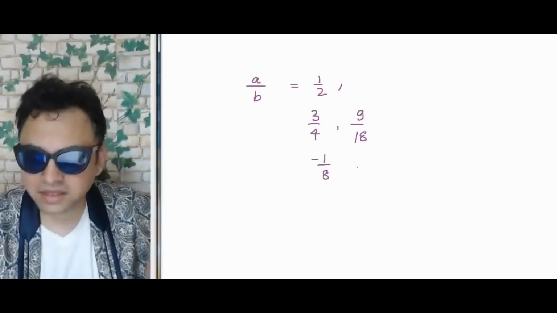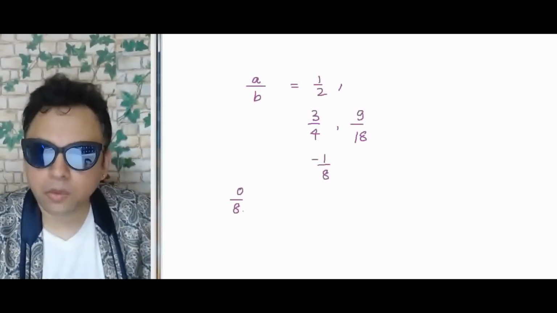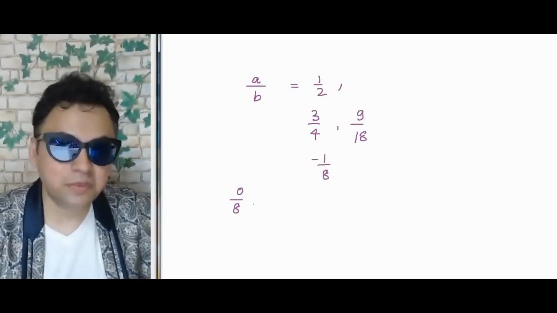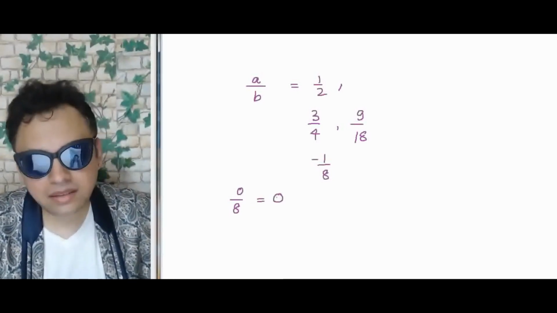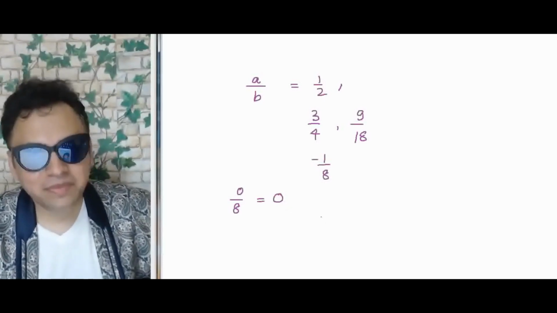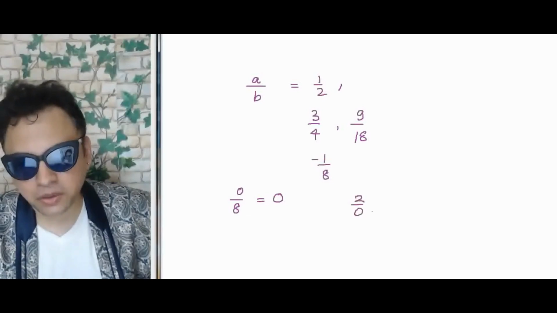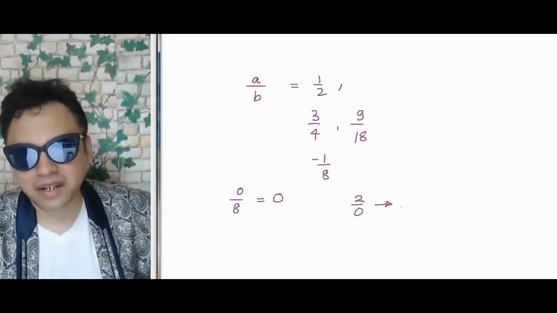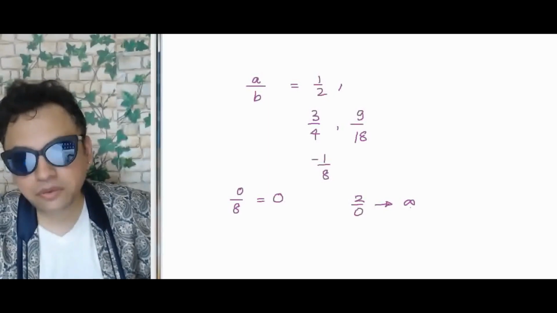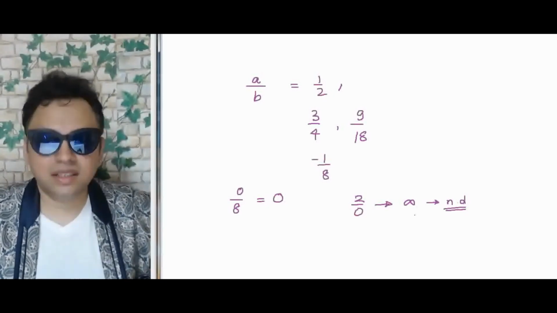However, as we said, if 0 comes in the numerator, okay, what's going to happen? Yes, it becomes a hero and it makes the final answer also 0. However, what will happen if it comes in the denominator? So if you have say 2 by 0, now that is scary, right? Because this will turn it into infinity or what we call not defined sometimes. Okay, it takes really monstrous value.